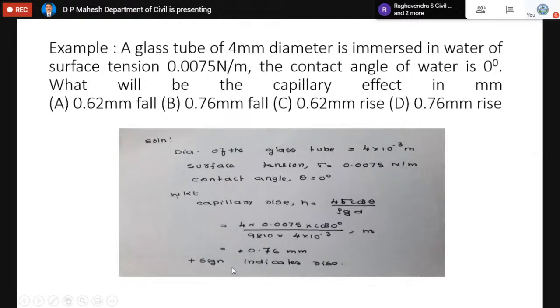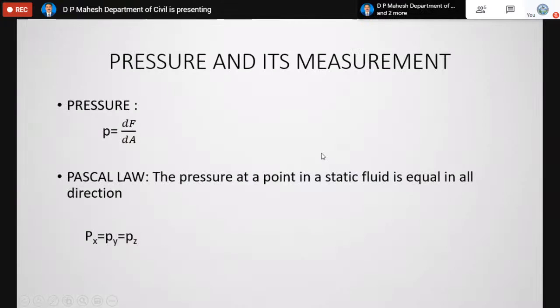The sign is a plus, which indicates that it is a rise. Now your answer is D, the fourth answer, 0.76 m. Actually, you have one more 0.76, but it is a fall. How do you say that this is a rise? Because we are getting a positive sign. That's why it is called a rise. When the sign is negative, it is actually a fall. For a liquid like mercury, you will get a negative sign, which indicates that there is a fall of liquid. Since the sign is positive, it is a rise. Your answer is 0.76 rise.